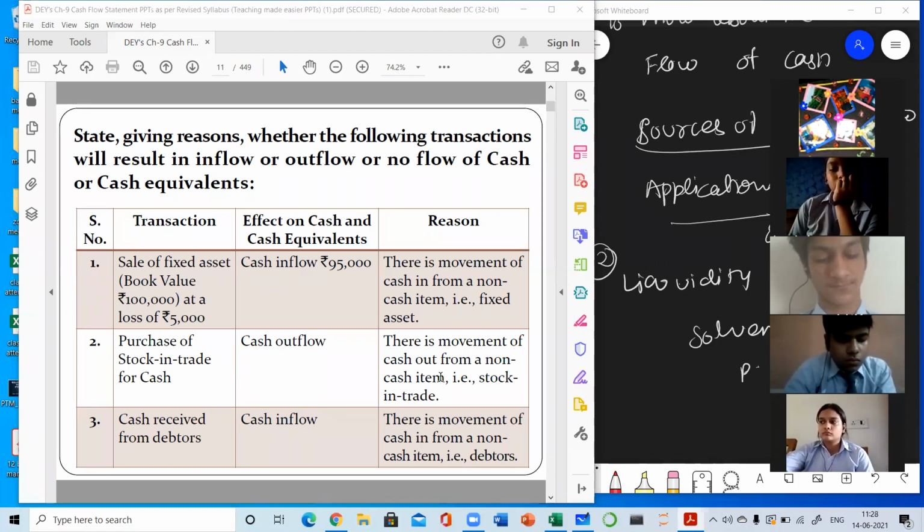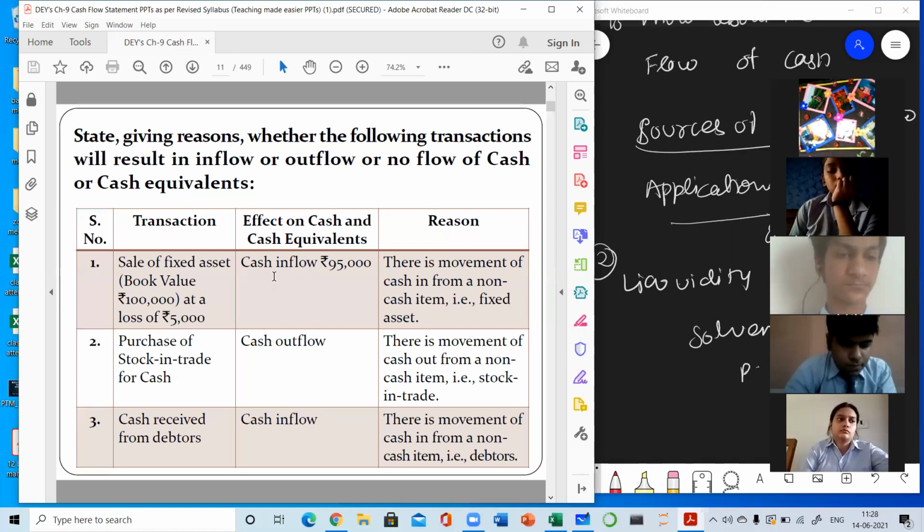So there is a movement of cash out from a non-cash item. Cash received from debtors. Again, the debtors are converted into cash. So it will lead to cash inflow. And here you can see that the book value of the asset was 1 lakh, but you have sold it at a loss of 5,000. So the net cash inflow is 95,000.